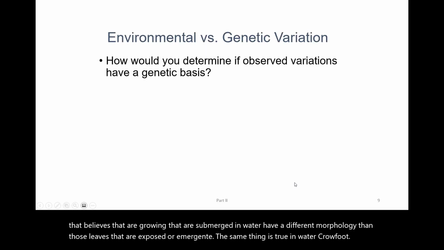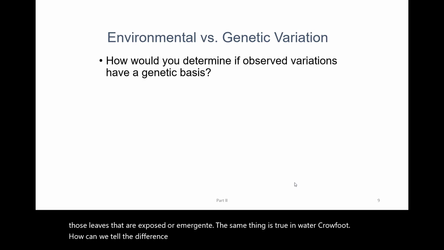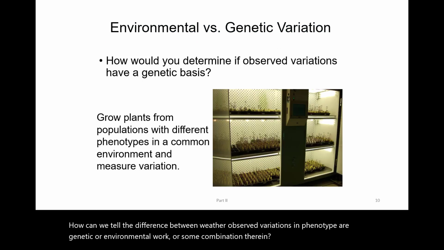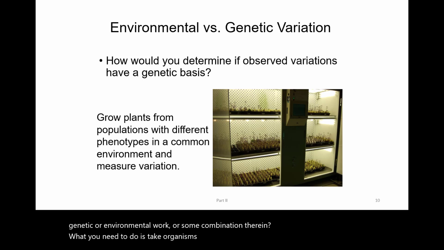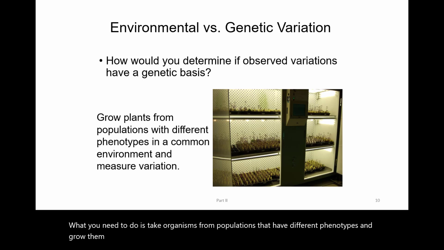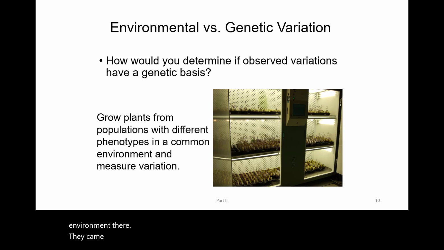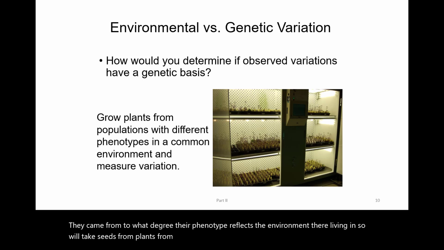How can we tell the difference between whether observed variations in phenotype are genetic or environmental, or of course some combination therein? What you need to do is take organisms from populations that have different phenotypes and grow them in uniform conditions to see to what degree their phenotype reflects the environment they came from, and to what degree their phenotype reflects the environment they're living in. So we'll take seeds from plants from different areas, plant them all in one uniform place, and look at the resulting plants.